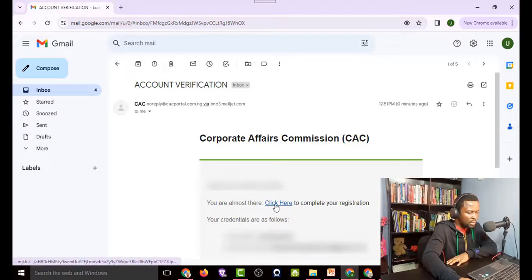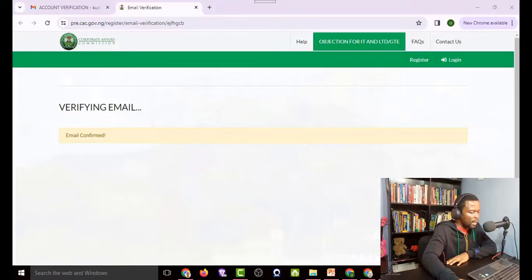I'll just come to this place and click, and this is what it's saying, email confirmed. So with this, we are done with creating the profile and filling in all our details on our profile. The next thing we want to do is to go ahead and reserve our business name. Let's see how we are going to do that.